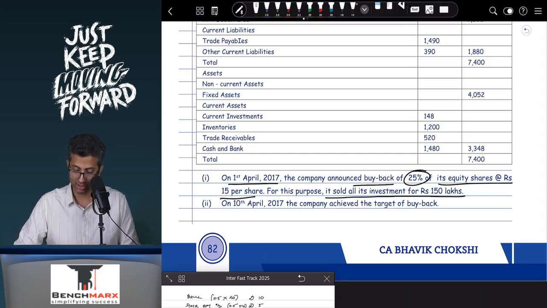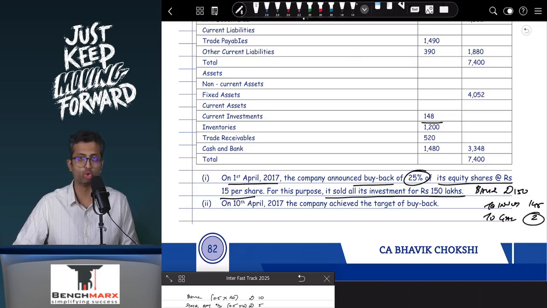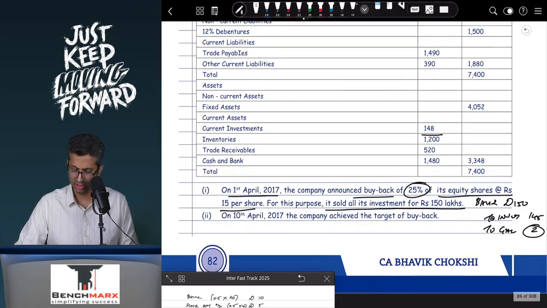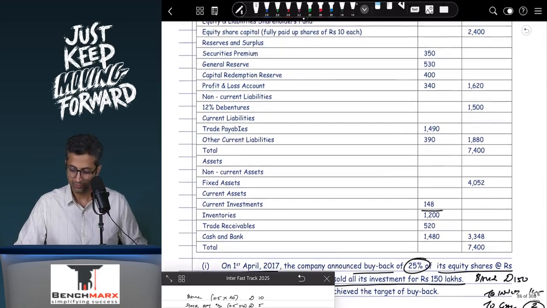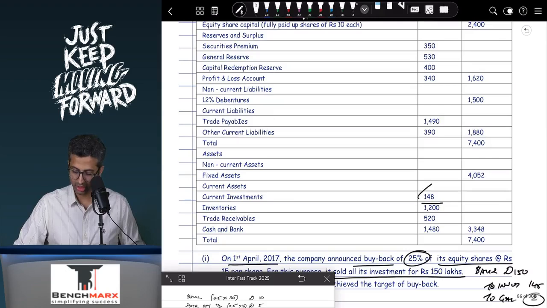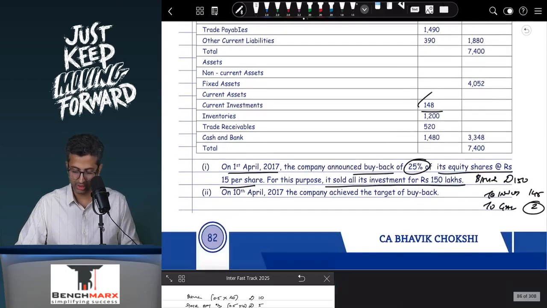So if you have to pass the journal entry, what are its investments? 148. Sold for 150. So there must be a gain. Bank account debit 150, to investment 148. And then there is a gain. There is a gain of how much? 2 rupees. Are we clear with this? Okay. So this will go in your profit and loss account. Fair. This is your investments which has been sold.